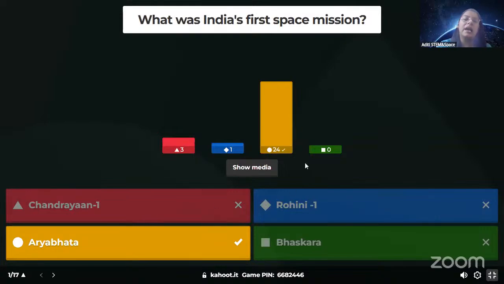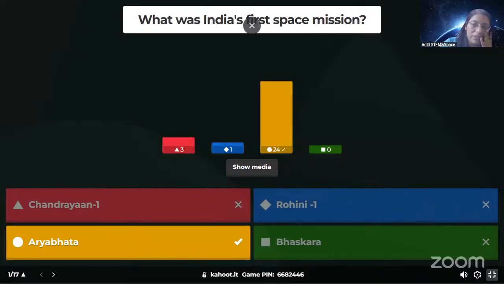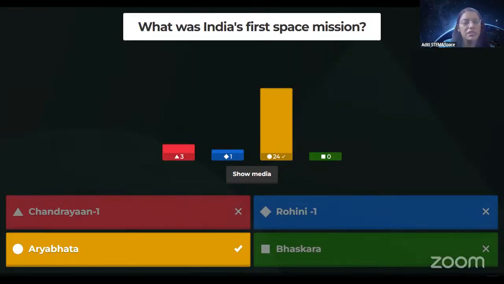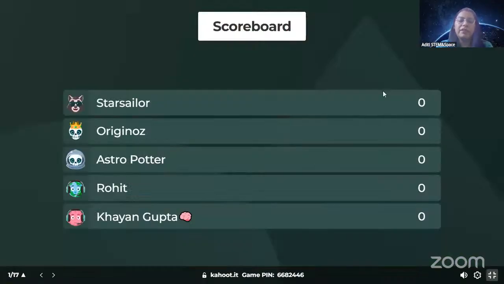So it was actually Aryabhata that was India's first ever mission. Before that, there was nothing. Aryabhatta was the first ever mission, and it actually helped establish ISRO by Vikram Sarabhai. So all the achievements, the establishing of ISRO, before that the launching of the rohini rocket, all these happened. Aryabhatta was the first major mission of India which it made by itself, and everything else came later.